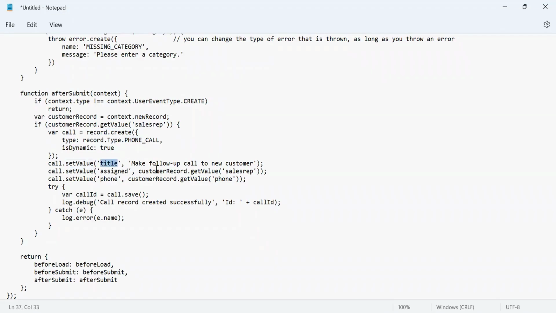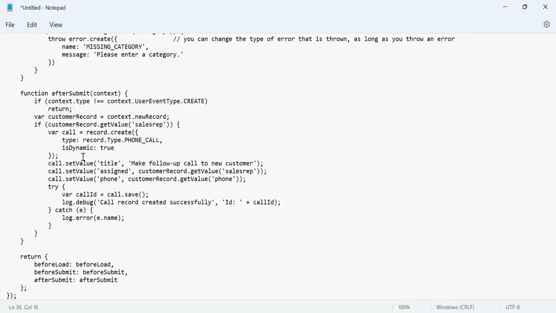So the title is one field. We are writing the title and assigning this to the sales rep. Phone is the phone number field from the customer record, and then we are saving the record. Record.create is the API which is used for the phone call, and phone call is not a transaction.